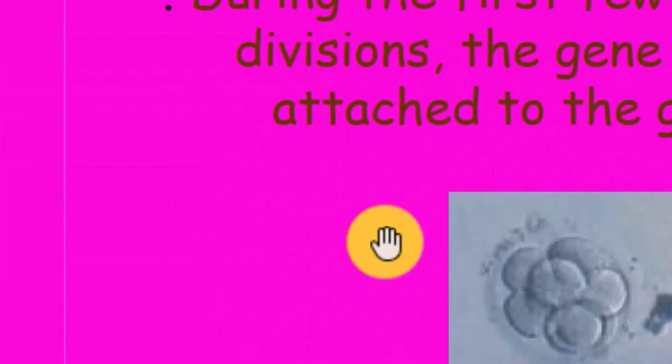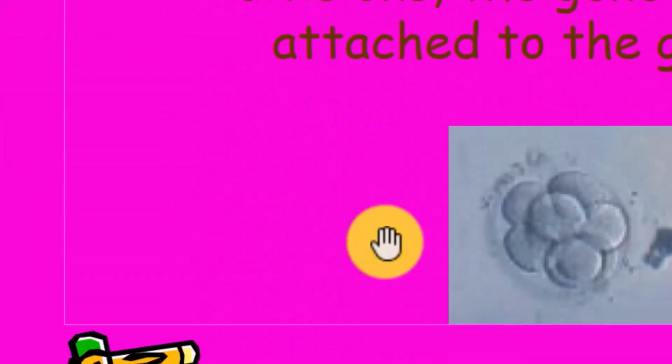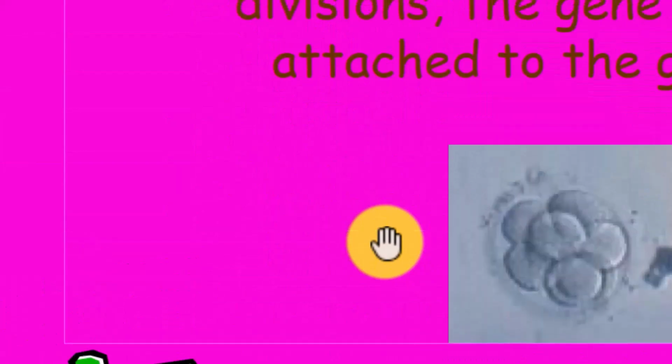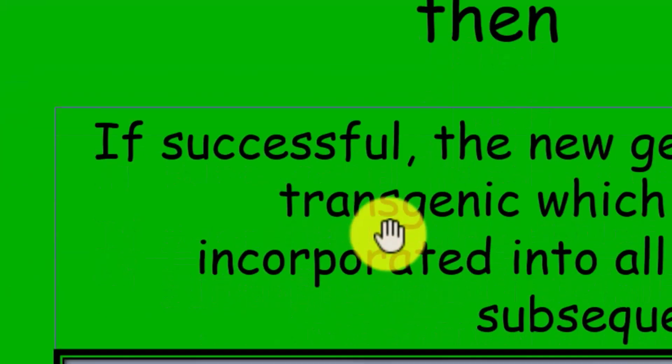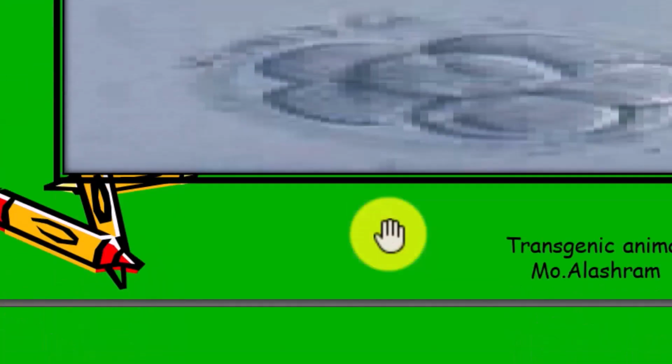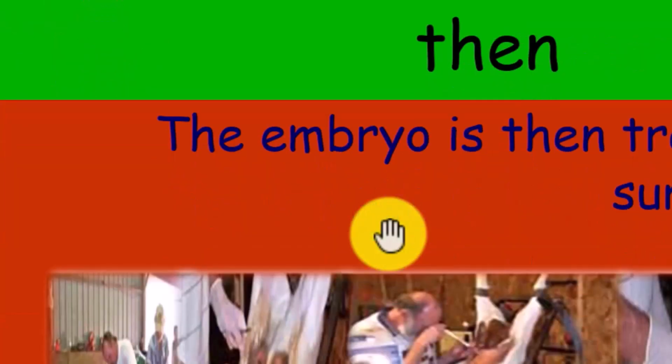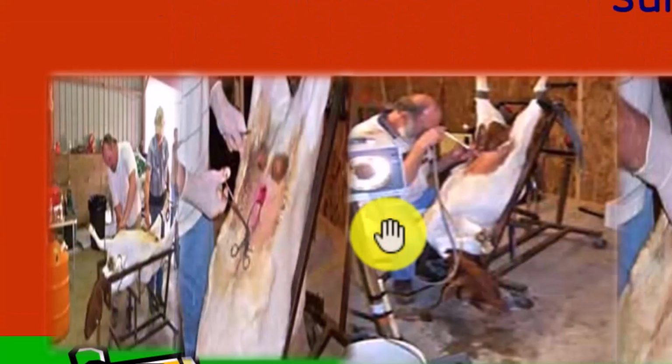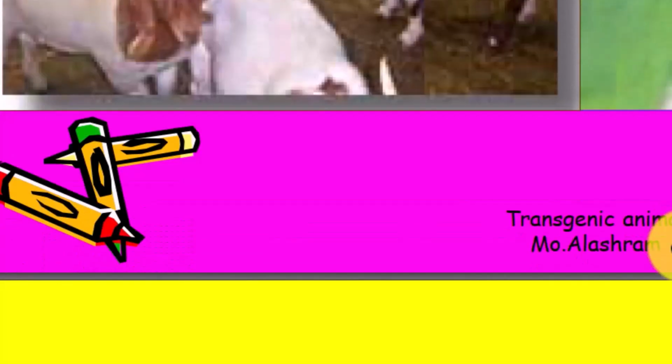During the first few critical cell divisions, the gene may become attached to the goat DNA. If successful, the new gene is transgenic and will be incorporated into all cells during subsequent divisions. Then the embryo is transferred to a surrogate mother. The offspring is the target.